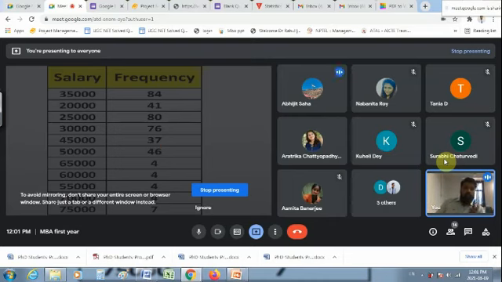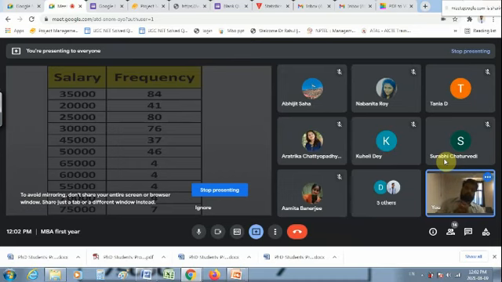Now if I ask you how many people are earning 50,000, you'll say 46. How many people are earning less than 50,000? You'll add all the frequencies below 50,000 and give your answer within 10 to 15 seconds, not more than that. Whereas we were spending around 10 to 15 minutes finding the basic answers for which the table is there.